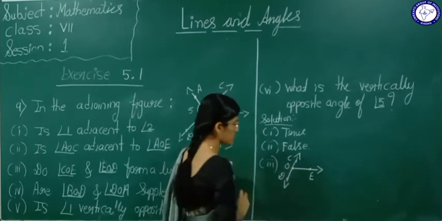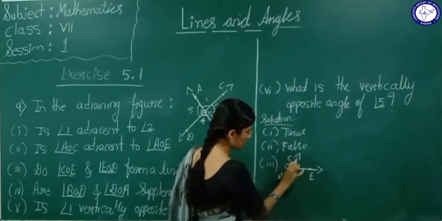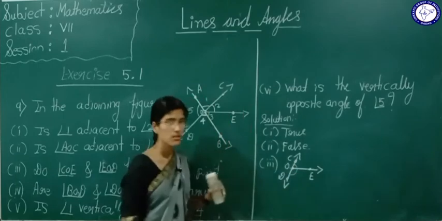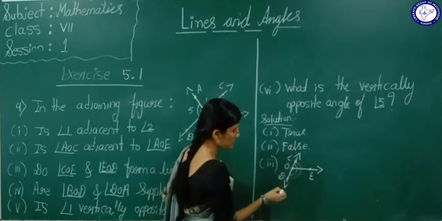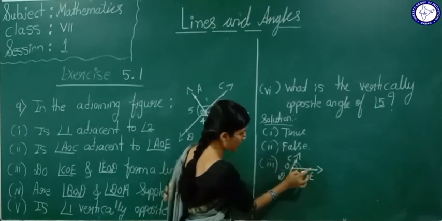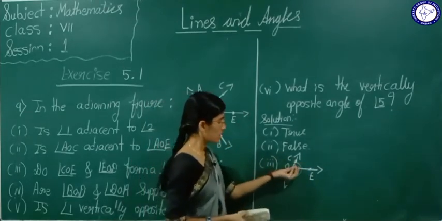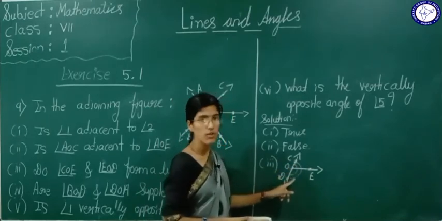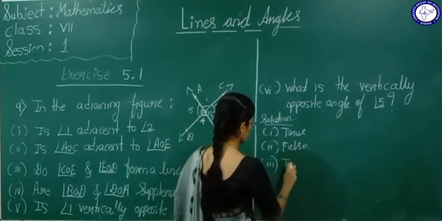Now see students, COE, EOD, this full angle is what? 180 degree. These two angles are adjacent angles. Yes or no? Angle COE and angle EOD are adjacent angles. Here the full angle is 180 degree. Definitely the third statement is also true.